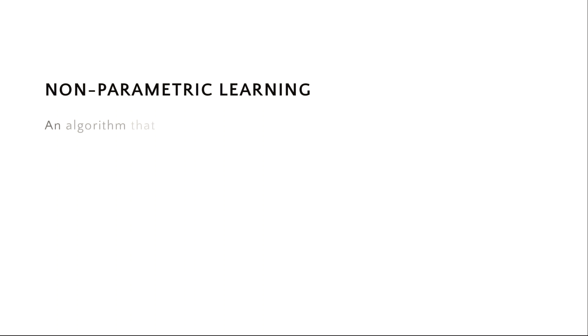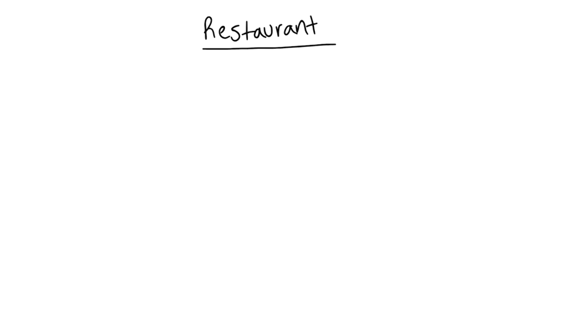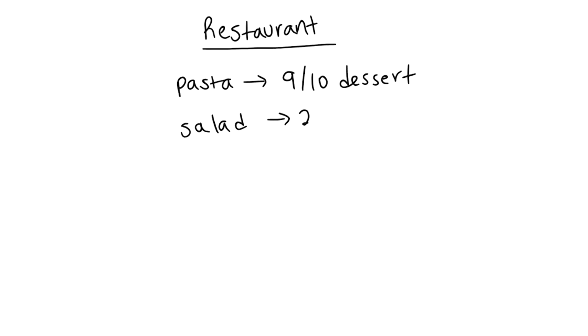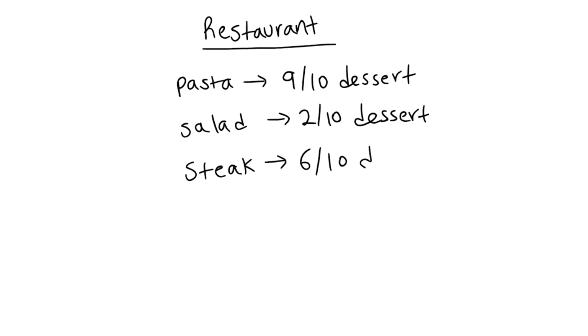This type of algorithm basically learns through the process of counting. So let's look at an example to see what that means. Let's say we have a restaurant that tracks whether a customer orders dessert after different meals. So for example, after pasta, 9 out of 10 customers order dessert. And for a different meal like salad, only 2 out of 10 customers order dessert. And finally, after steak, 6 out of 10 customers order dessert.